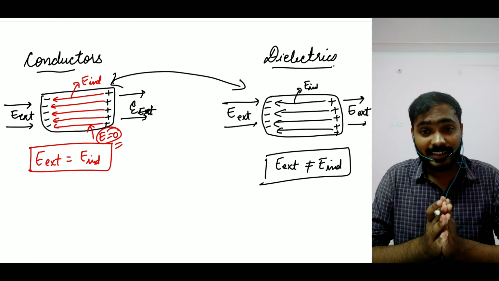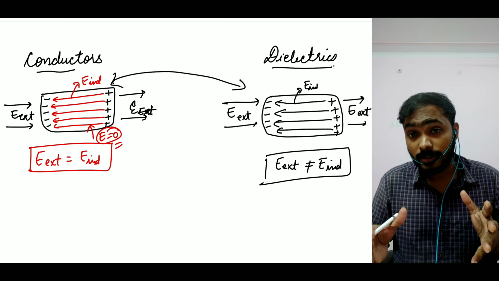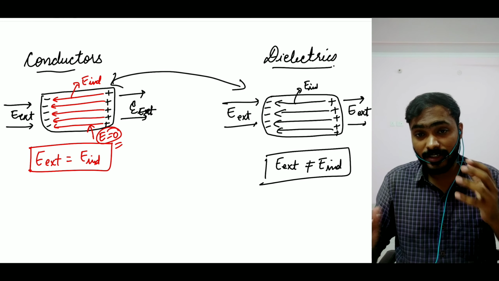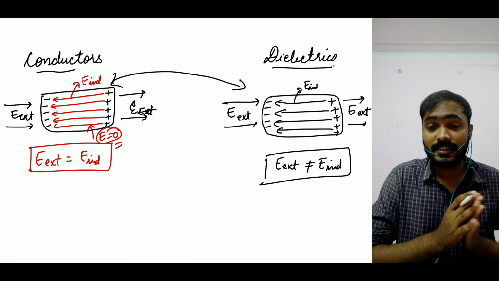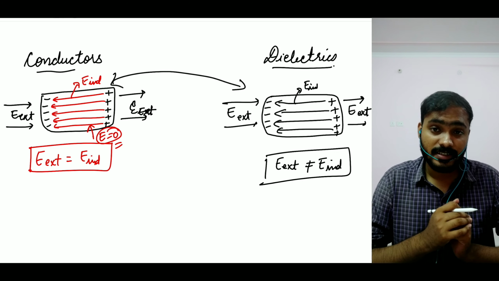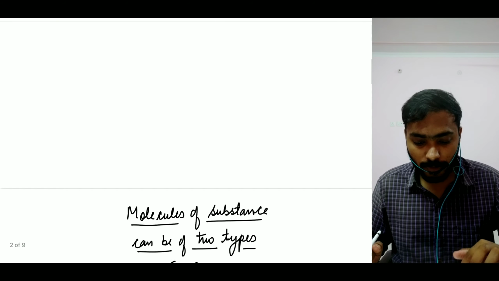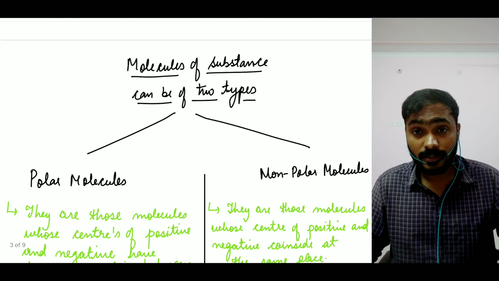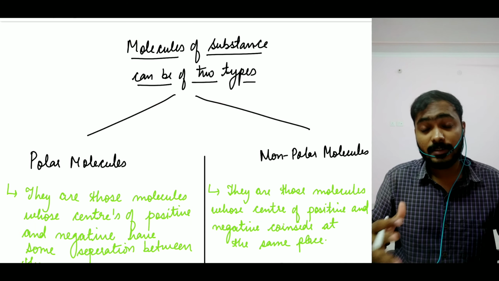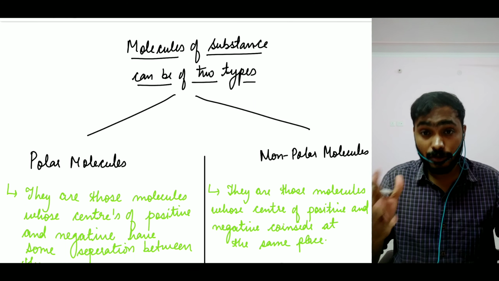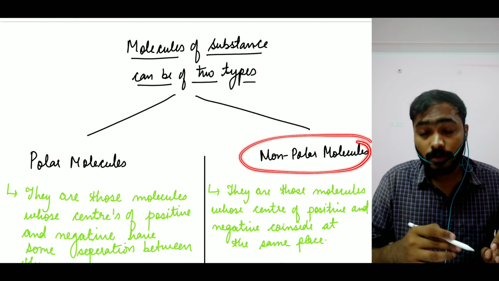In order to answer this question, we need to go to the molecular level of the dielectric. What is happening at the molecular level that gives it this negative charge density on the left side and positive charge density on the right-hand side? So let's study the molecular level. Molecules of a substance, or I can say molecules of your dielectrics, can be classified into two types: polar molecules and non-polar molecules.